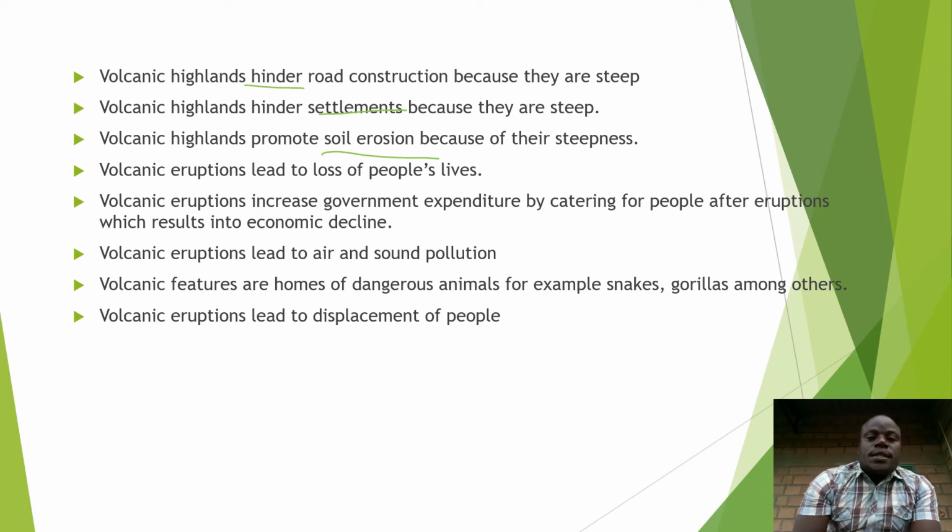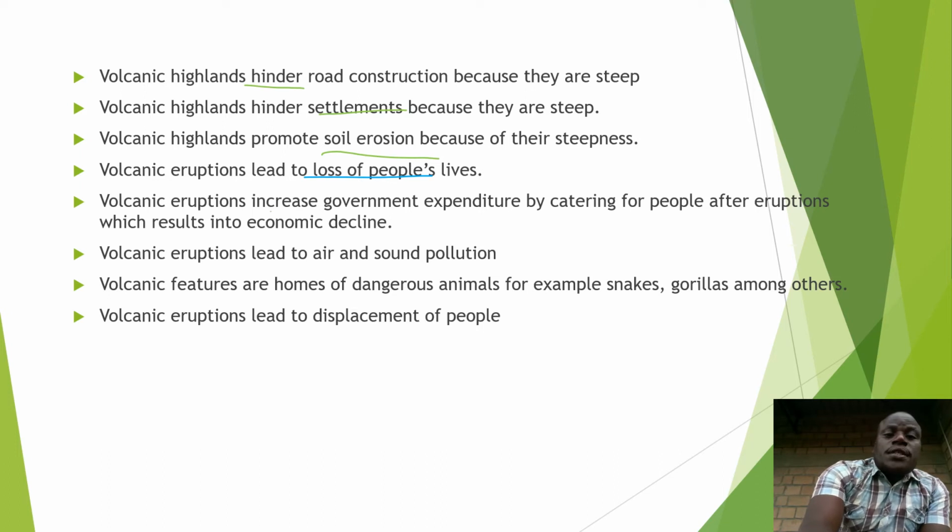Volcanic eruptions lead to loss of people. This is also obvious. The last time when Nyiragongo was erupting, people were migrating. They got displaced. Even others entered the Rwandan side.